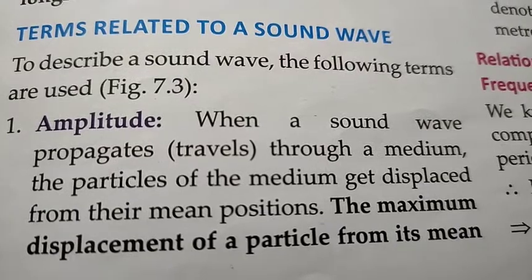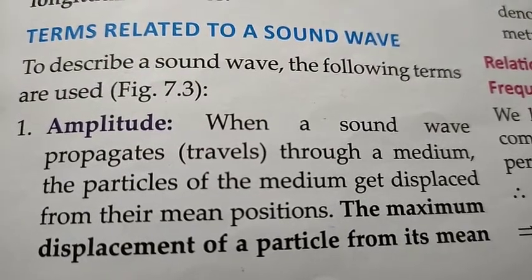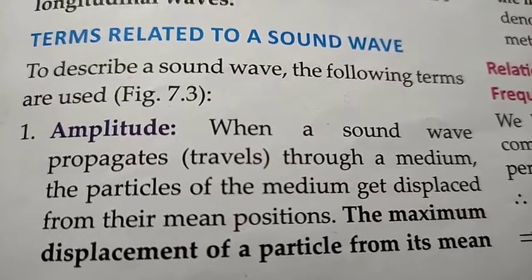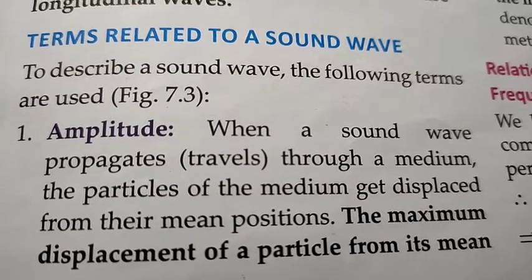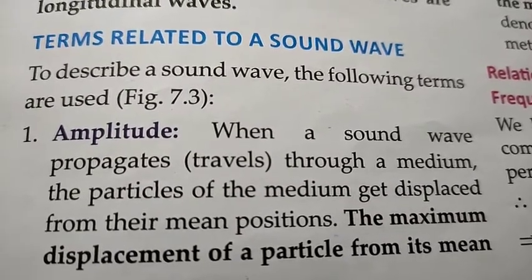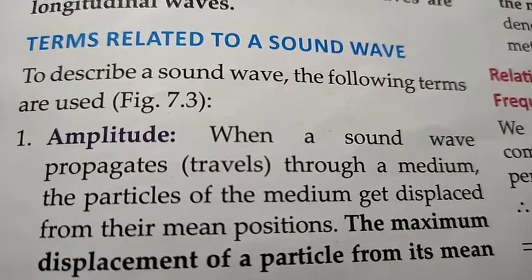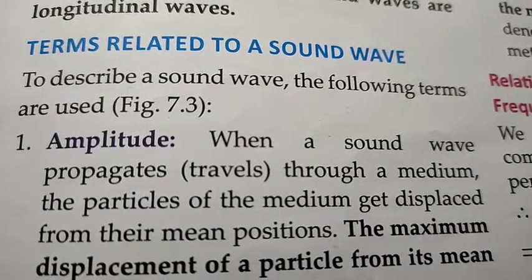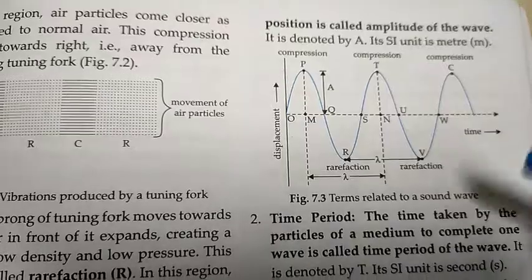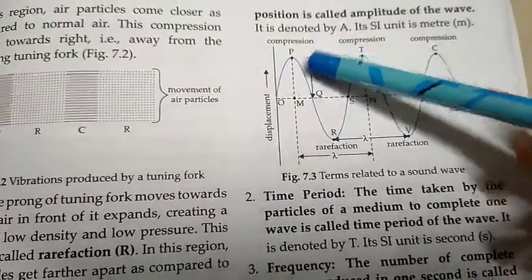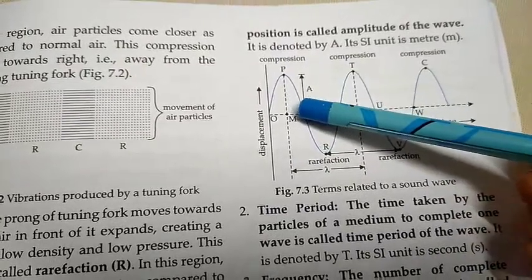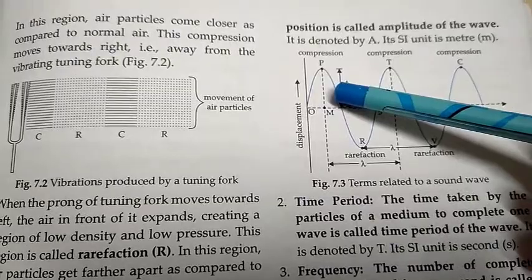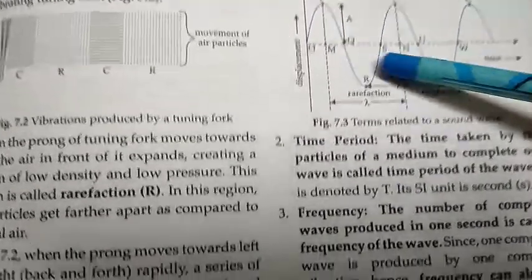Now when a sound travels, it travels in the form of wave. So when this wave travels through a medium, the particles of the medium get displaced from their mean positions. So this displacement from the mean position is called the amplitude of the wave. And this amplitude is denoted by A. This is the displacement from the mean position and it is denoted by A, and SI unit of amplitude is meter.